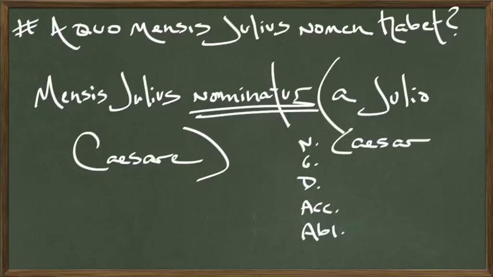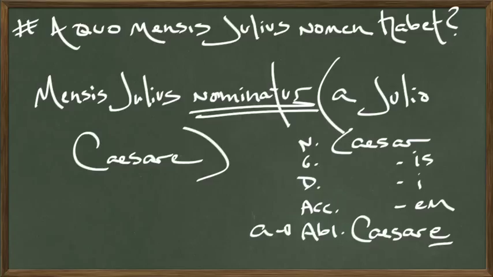Caesar. So to say of Caesar, you would say Caesaris. To say to Caesar, you would say Caesari. To say something happened to Caesar, you would say Caesarem. And to say by, with, or from Caesar, and to use the ablative case, and a pushes the next word into the ablative case, you would say Julio Caesare. And there's the third declension ablative singular ending right there, Caesare. So, mensis Julius nominator a Julio Caesare.